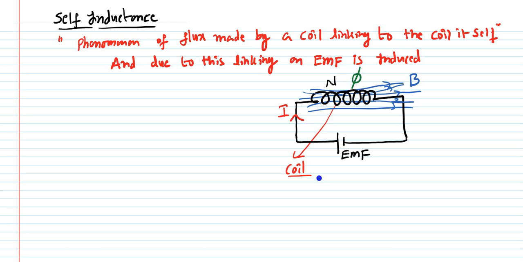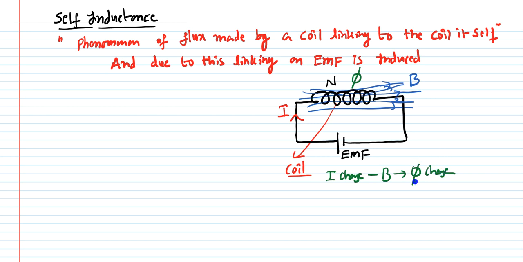If there is any change in this current, then there is a change in the magnetic field. As there is a change in this magnetic field, this flux is going to change.